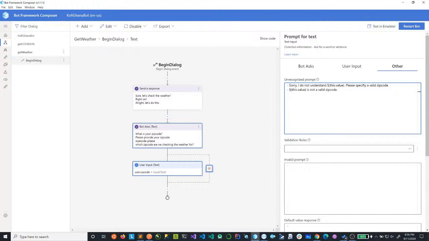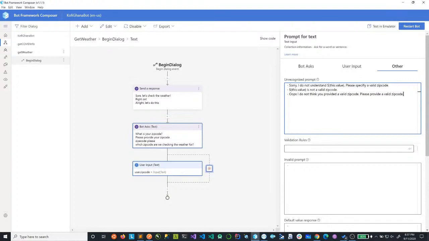Or let's keep it simple. I do not think you provided a valid zip code. And then say, please provide a valid zip code. Okay, so just keeping it to something like this, very simple.